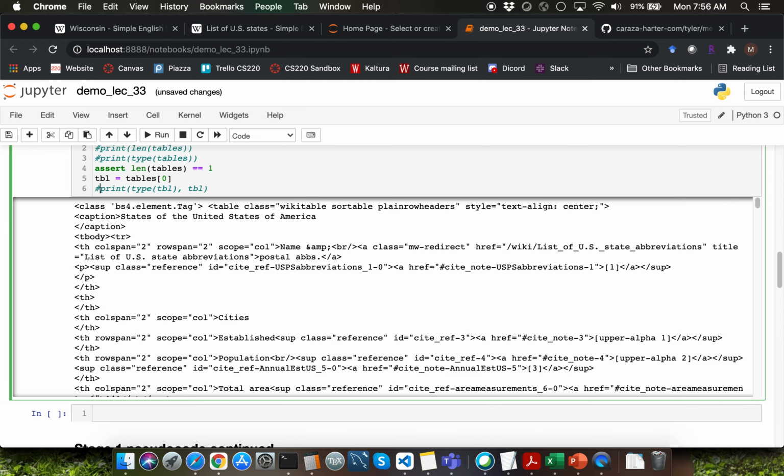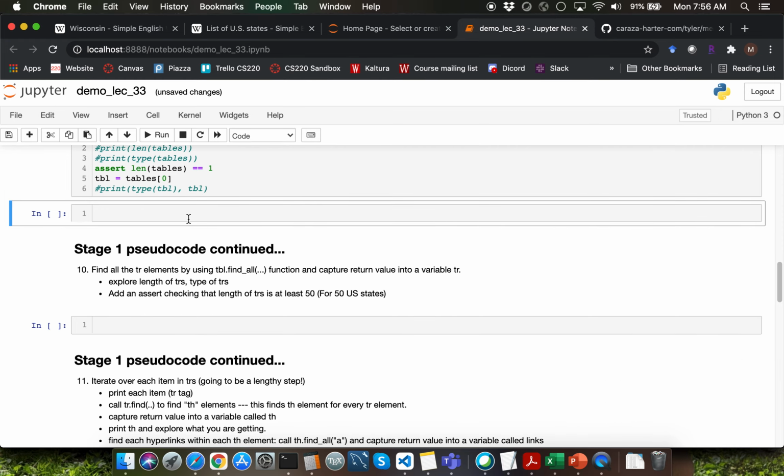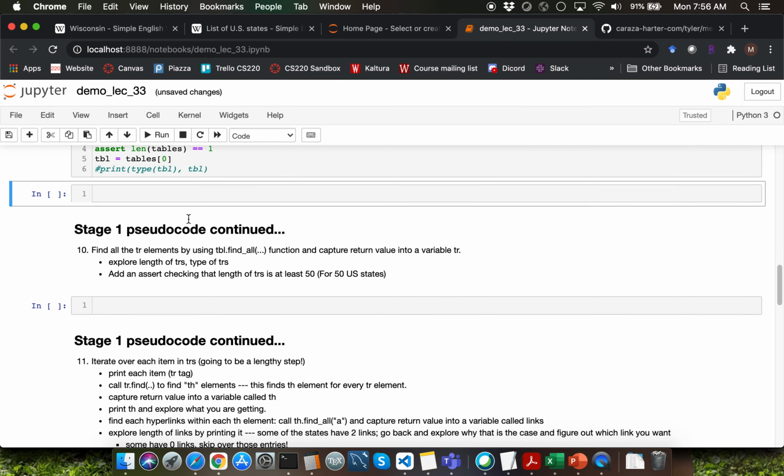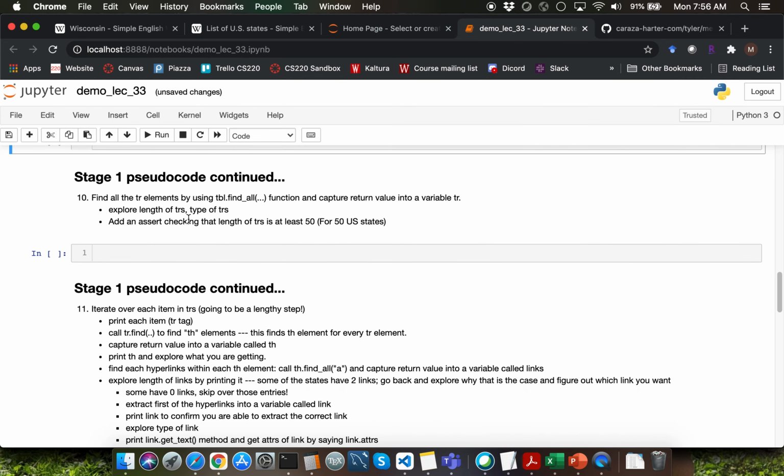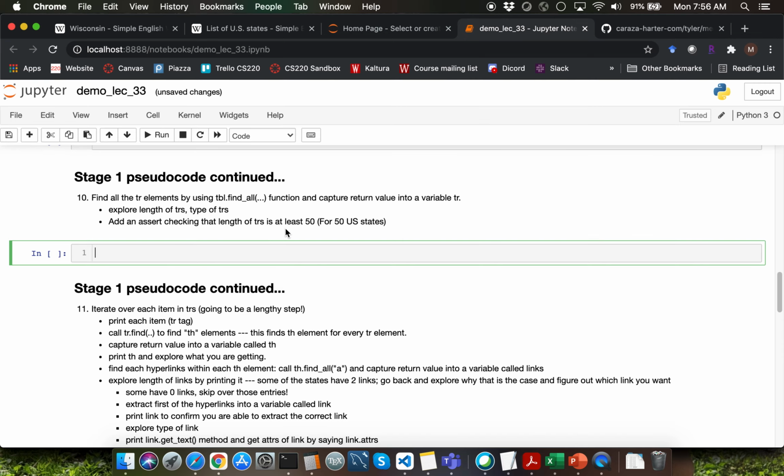Once again, I'm going to comment out this particular line of code. The next thing which I want to do is to extract the individual rows within the table. We are going to do that by typing tbl. That's going to be the variable which is storing the table document object instance. Recall that you can use that to invoke the find_all function in order to search for elements specifically within that particular element.